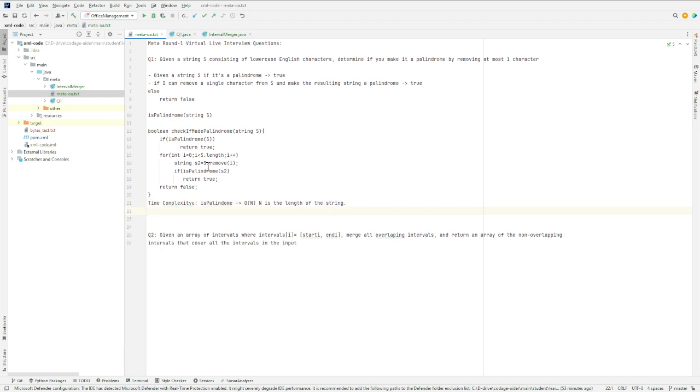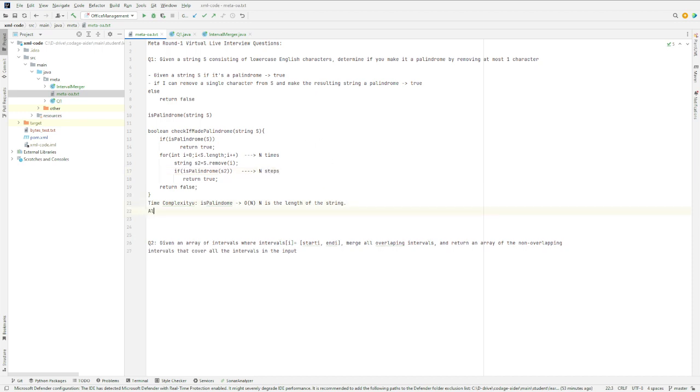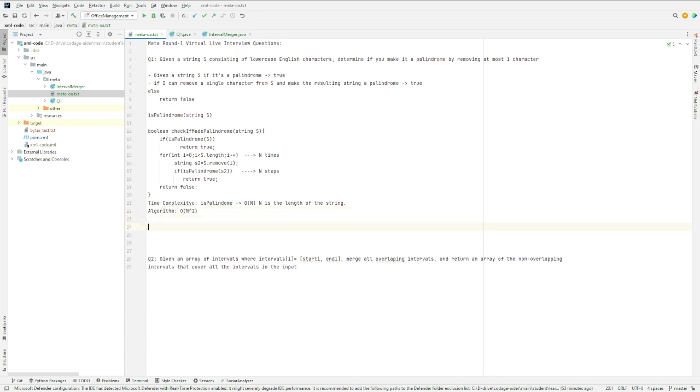So if you see here, I'm checking. If n is the length of the string, that means this loop is running n times, and this check will again take n steps. So this algorithm takes order of n square time. So this is one neat and clean solution, a brute force approach.